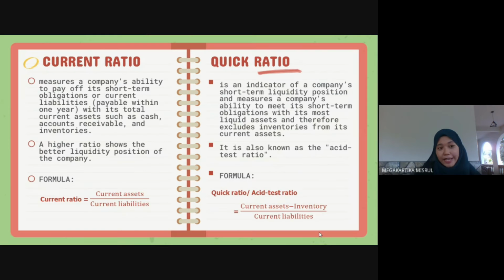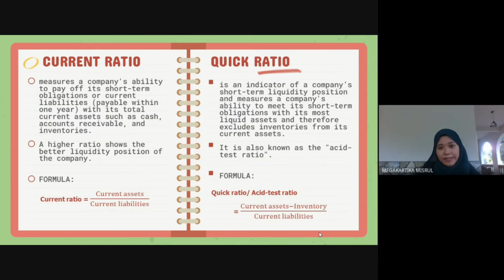The current ratio measures a company's ability to pay off its short-term obligations, or current liabilities payable within 1 year, with its total current assets such as cash, accounts receivable, and inventories. A higher ratio shows a better liquidity position for the company. The formula for current ratio is current assets divided by current liabilities.